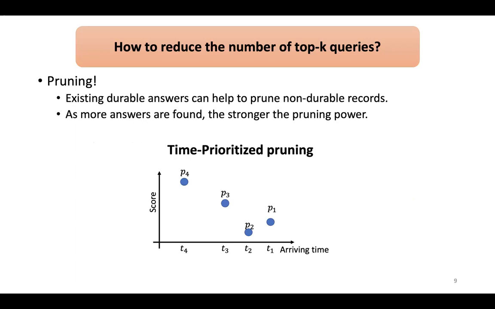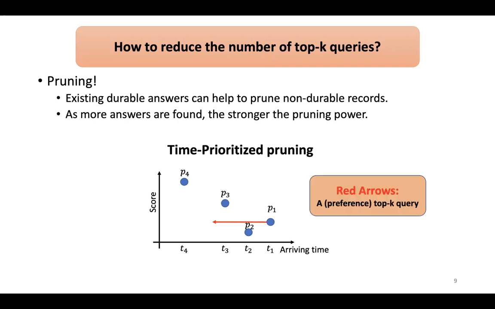Let's say we consider top-one durability. We sequentially process the records in order of their arrival time. For example, let's start with p1. We ask a top-k query, shown as the red arrow. And it turns out p1 is not durable, since p3 ranks at the top one during this time period.